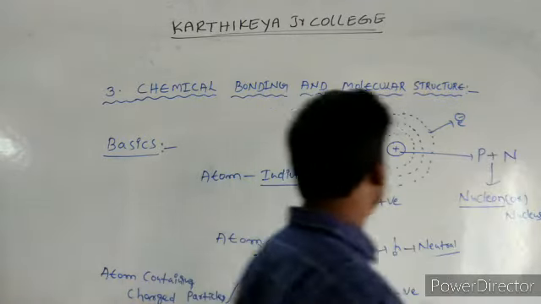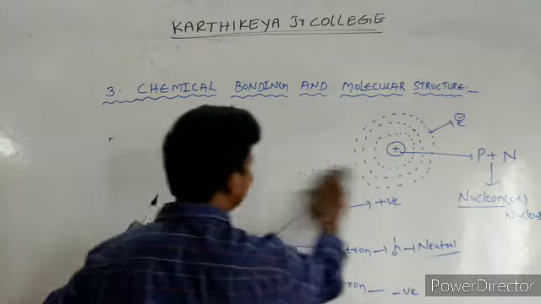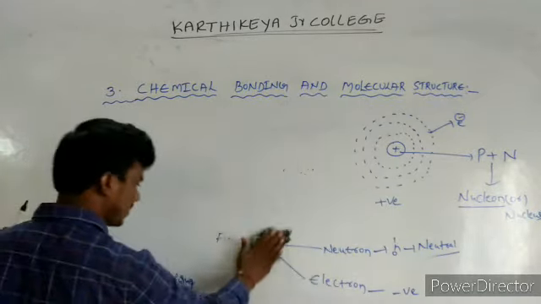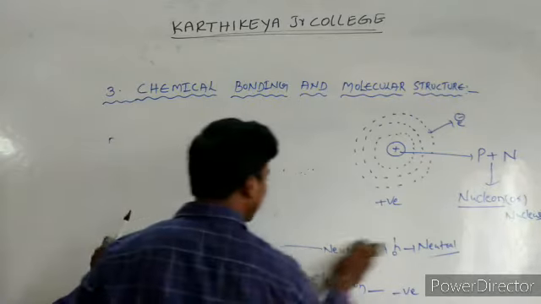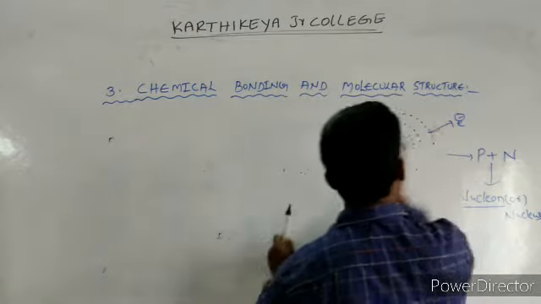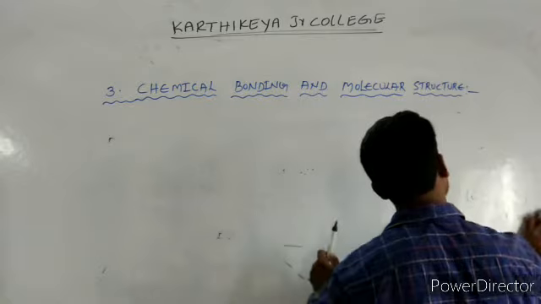Then, what is a molecule? A molecule is nothing but a combination of atoms. When one or two atoms combine, a molecule is formed.